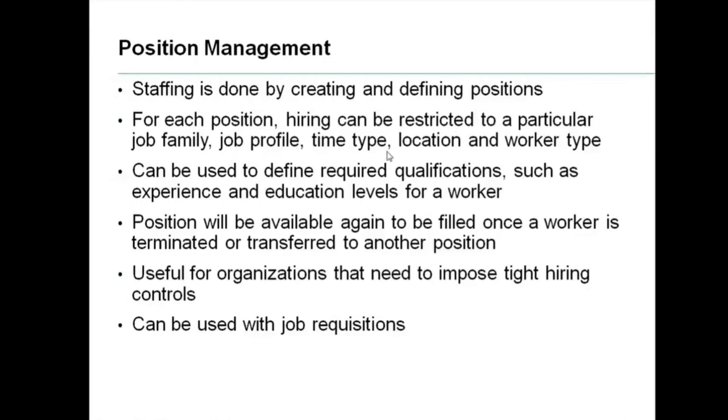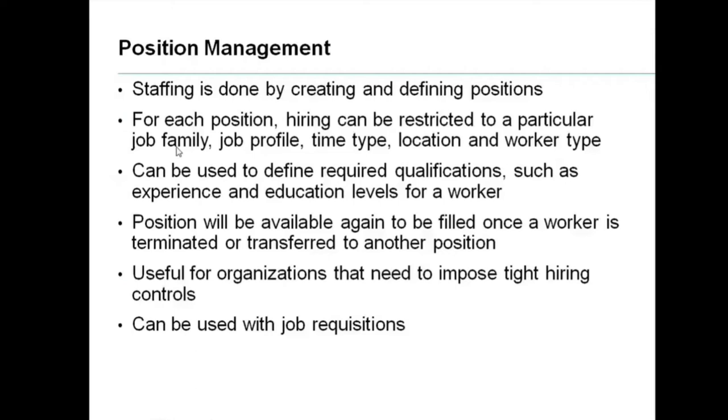So what are hiring restrictions? These are conditions. If a particular candidate fulfills these conditions only, he can go on to the next process of hiring. Let's see the hiring restrictions quickly and then go back to that point. What is job family? The domain, the functional area they are working in.